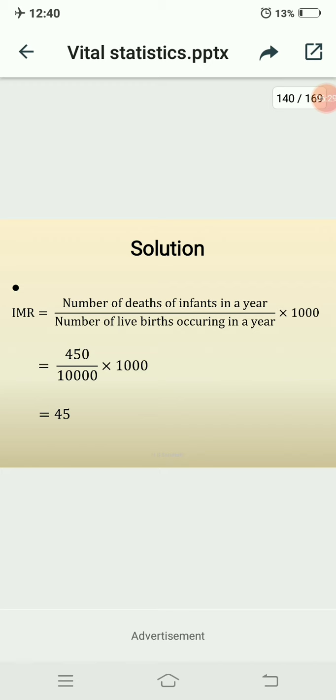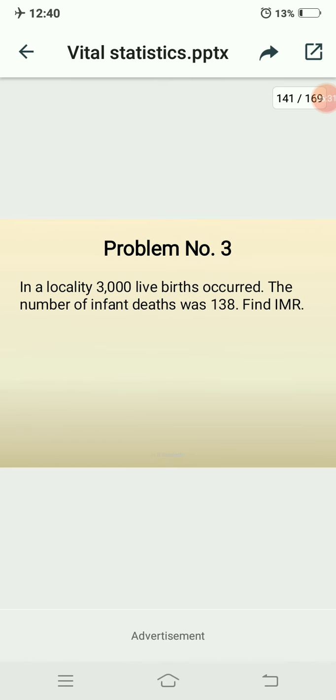Okay, so next we will discuss the next problem. In a locality 3000 live births occurred. The number of infant deaths was 138. Find infant mortality rate. Here also you have to apply the same procedure as the previous problem. Here 3000 live births are there and the infant deaths are how much? Here 138, and apply the formula.